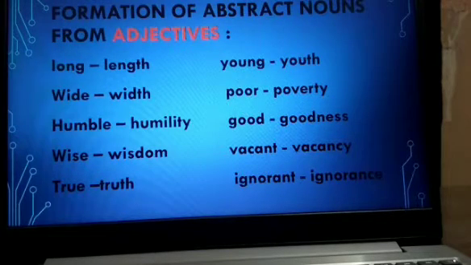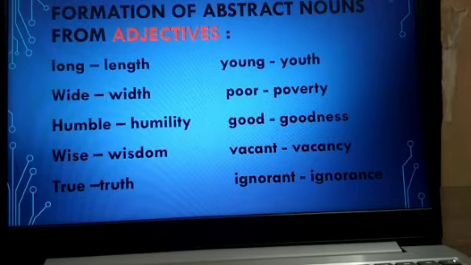Now let's learn how to form abstract nouns from adjectives. See, long, length. Now here long is an adjective. The abstract noun formed is length. Wide, width. Wide is an adjective, width is an abstract noun. Humble, humility. Wise, wisdom. True, truth. Young, youth. Poor, poverty. Good, goodness.